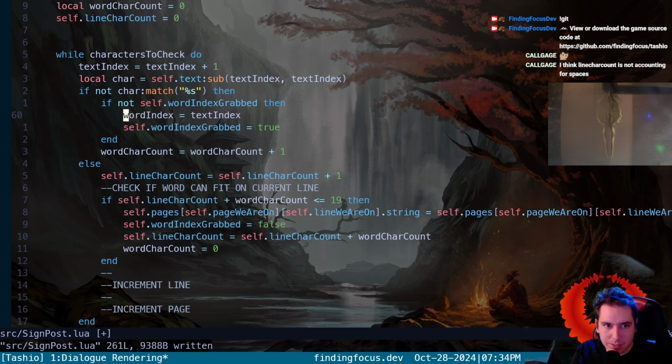So if it is a space, we need our word index. I guess this is weird to think about, because word index needs to be the value for the first character if it is a word, but if it's a space, the word index needs to be a different value. That's why the term word index doesn't make a lot of sense there.